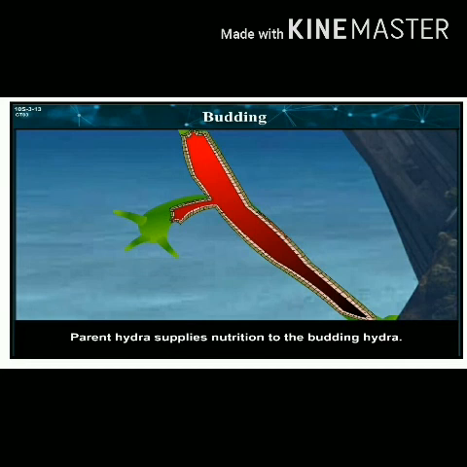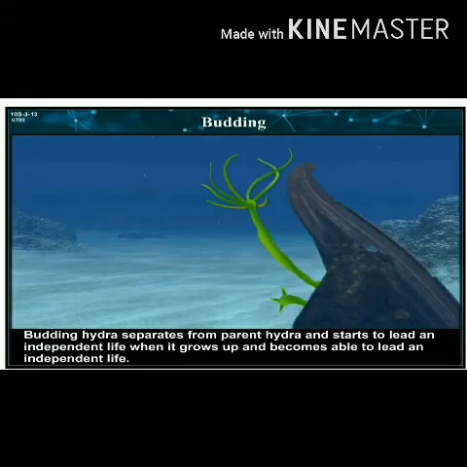The dermal layer and digestive cavity of the budding hydra are in continuity with those of the parent hydra. The parent hydra supplies nutrients to the budding hydra. The budding hydra separates from the parent hydra and starts to lead an independent life when it grows up and becomes able to lead an independent life.